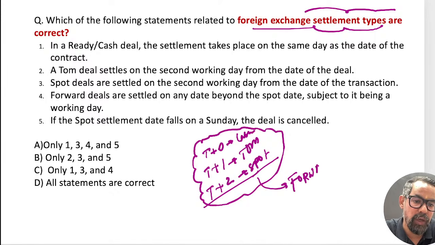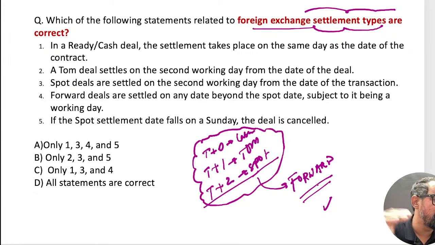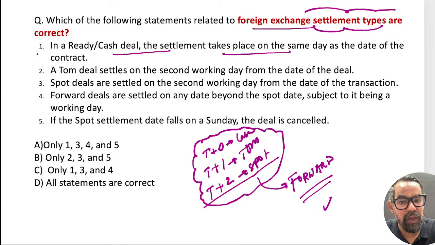So that is generally known as forward. So that case study is something which can be asked. Yesterday also we discussed around that particular one, right? So first, the ready deal is settled and takes place on the same day. So that is cash and ready. Tom is T plus 1, not the second working day. Spot is settlement on the second working day.